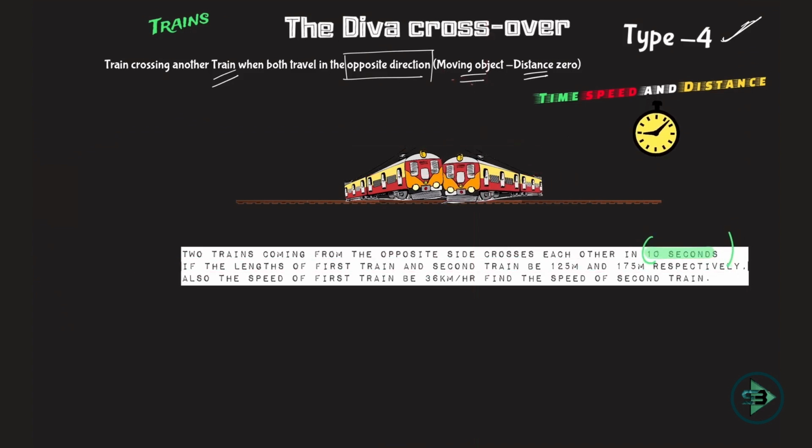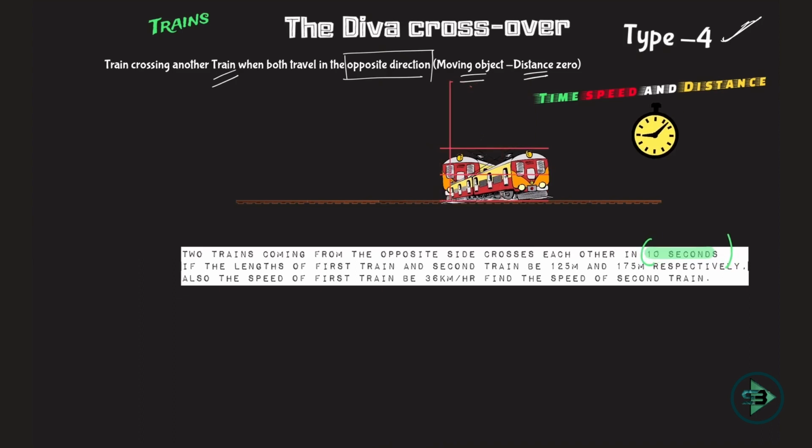Then what do I do? This train comes and it crosses this train. It is crossing this train. Will I stop the stopwatch? No. When will I stop the stopwatch? When this train completely crosses this train. So what is the distance traveled in this case? First, the length of this local train, yes. Then it travels its own length. That's it. Now I'll stop the stopwatch. So the distance traveled in this case is the length of the first local train plus the length of the second local train.